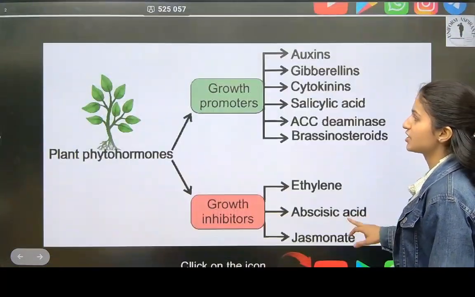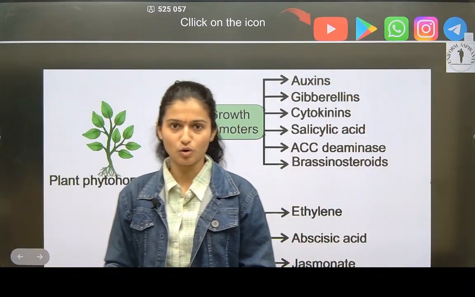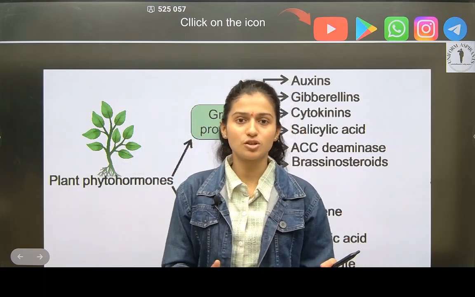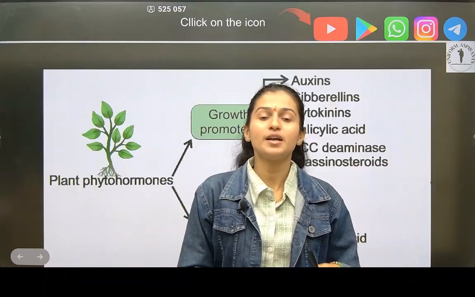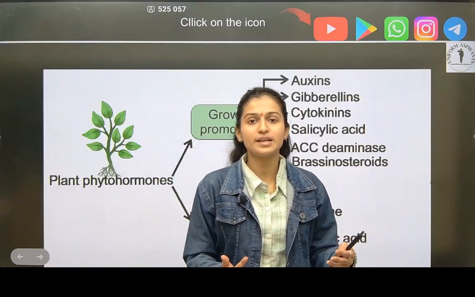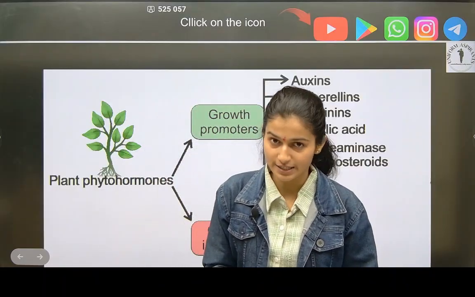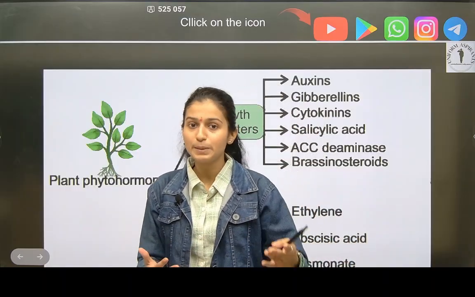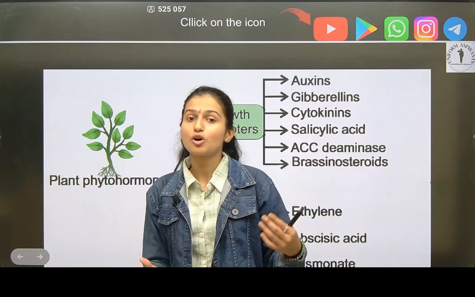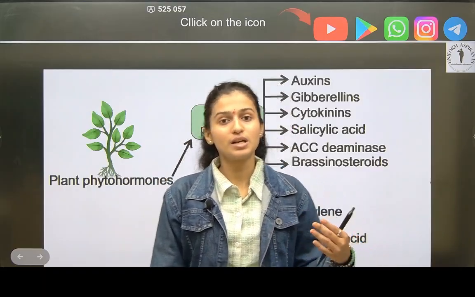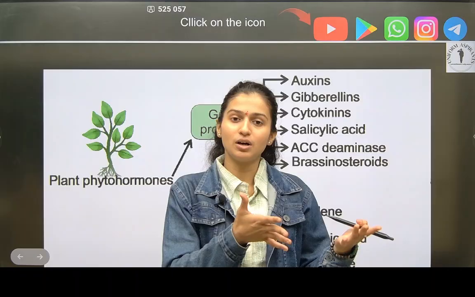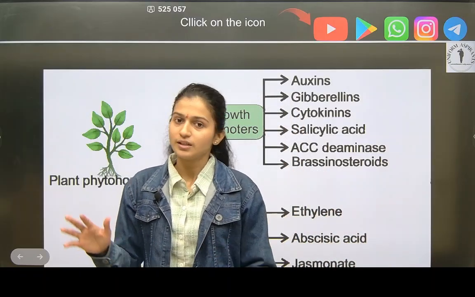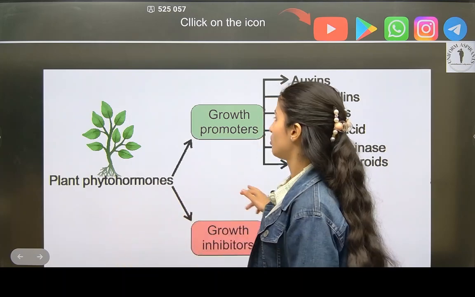So plant hormones. Yesterday we saw many hormones in the animal body, in our human body, and we saw various locations also. In our brain, the hypothalamus, then the pineal gland, which produces melatonin. Like that, the pituitary gland, we saw three parts of it. Then we saw the pancreas does a unique function of both things, it performs as an exocrine gland and an endocrine gland also, right? Now today we will discuss plant hormones.